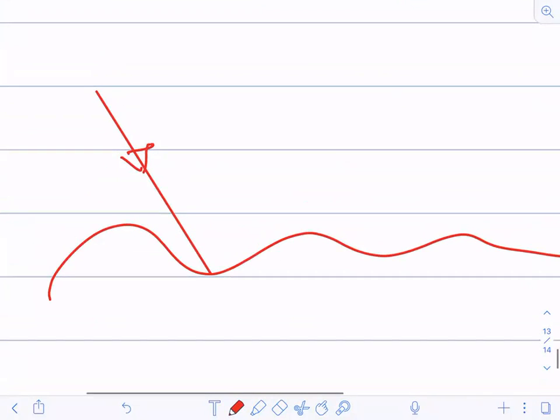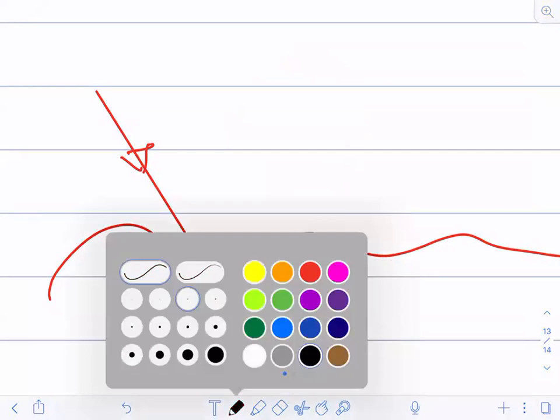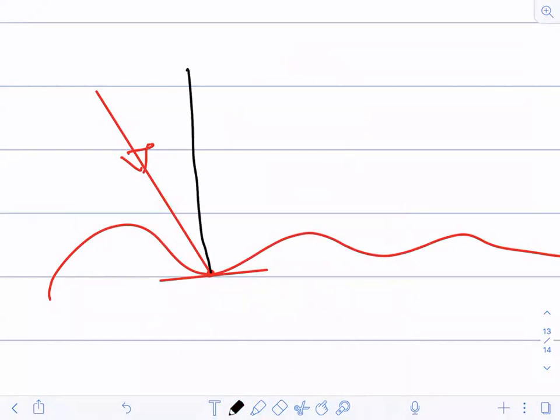Just zoom it out. I'm drawing a tangent at this point. The tangent drawn at that point would be somewhat like this. Now I have to draw the perpendicular to this. Perpendicular to this line would be somewhat like this.